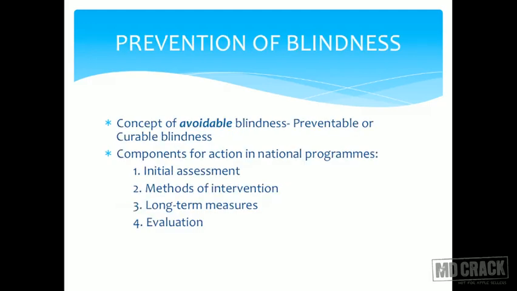Prevention of blindness, there is a new thing which has come recently. It is highlighted on your slides. Please see, called as avoidable blindness. What is avoidable blindness? It is preventable blindness plus curable blindness. Avoidable blindness, this is new, can be asked. Avoidable blindness is defined by the WHO as preventable blindness plus curable blindness. Components of actions in the national program that we just saw. What are the components? You have 4 things: initial assessment, methods of intervention, long-term measures, and evaluation of the program.